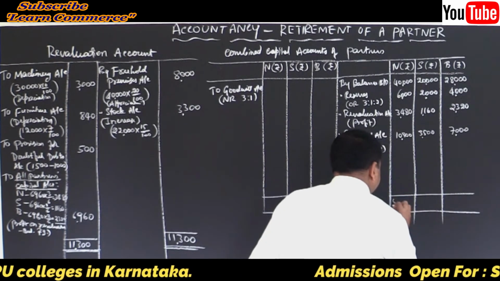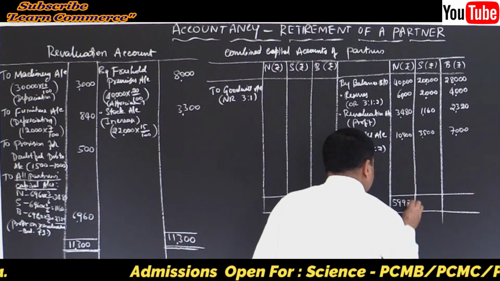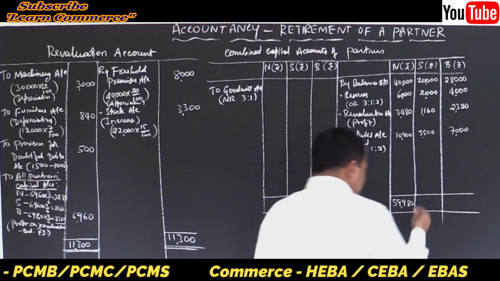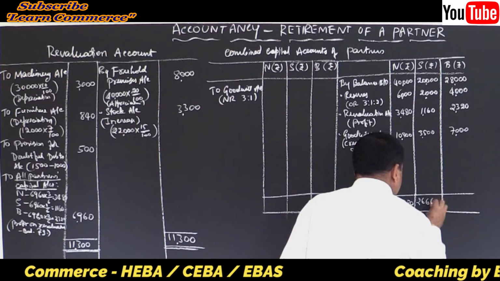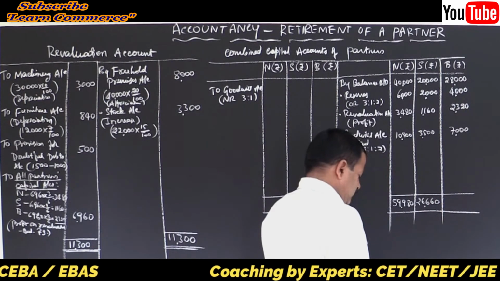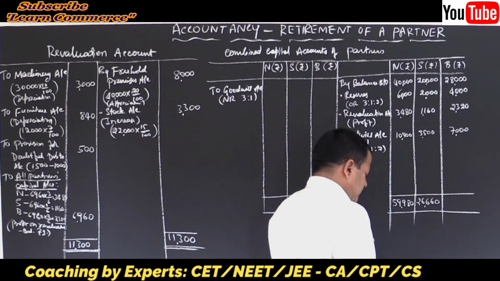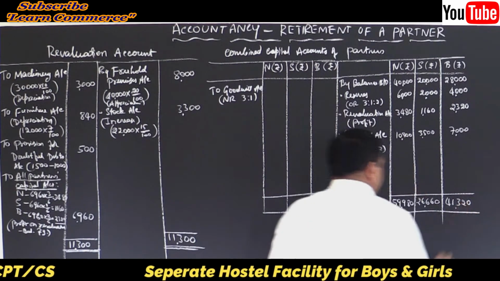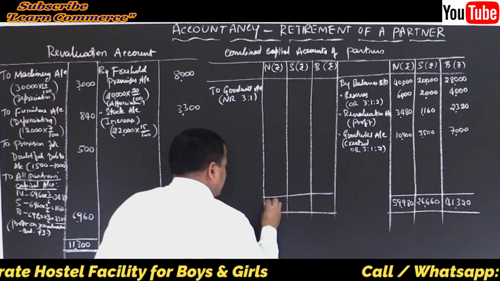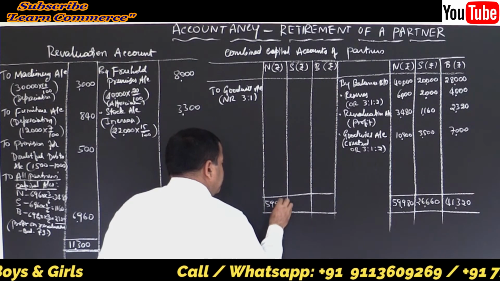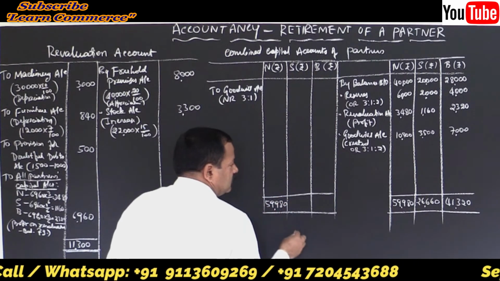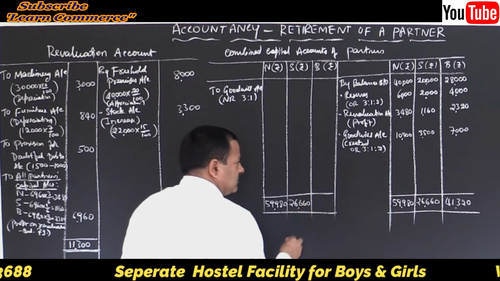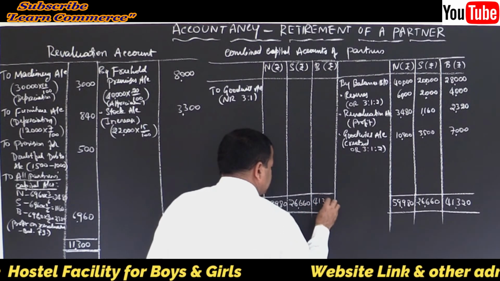The totals are 59,980, 26,660 and 41,320. So 59,980, 26,660 and 41,320.